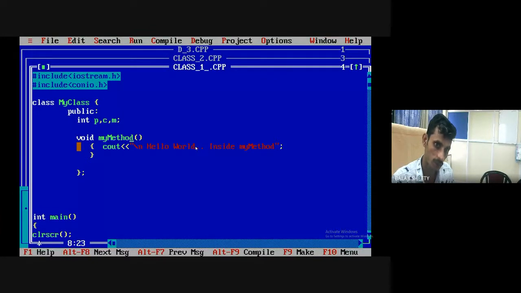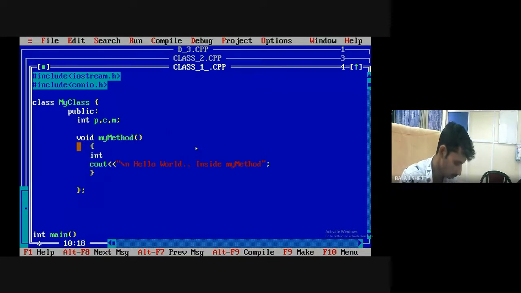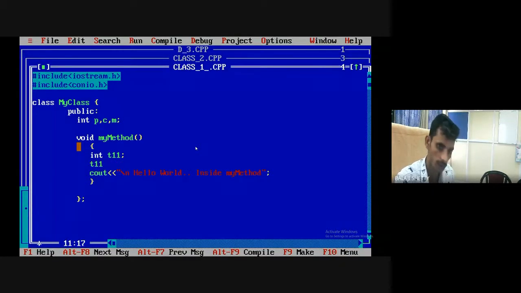Cout, int P11. P11 equal to physics marks plus chemistry marks plus mathematics marks, and here cout P11.